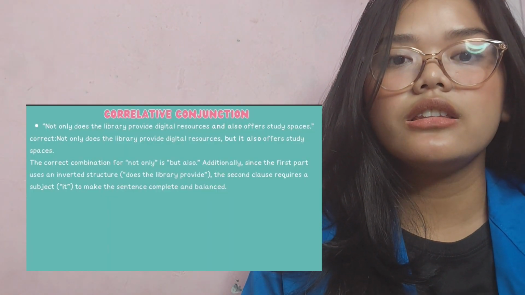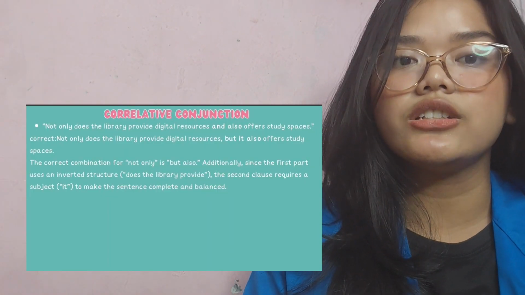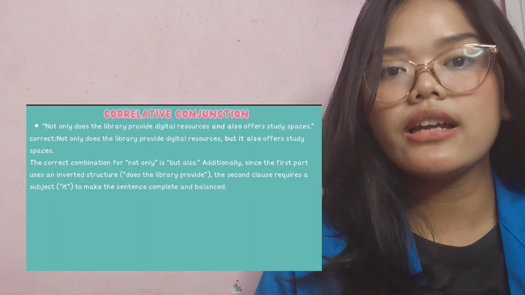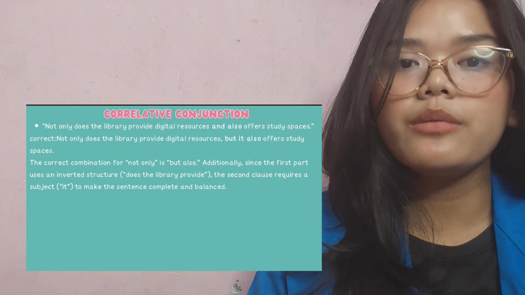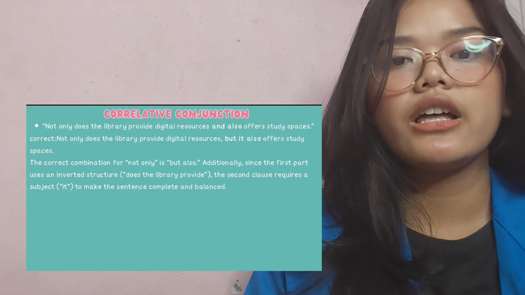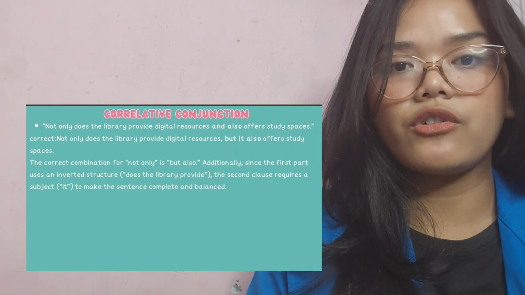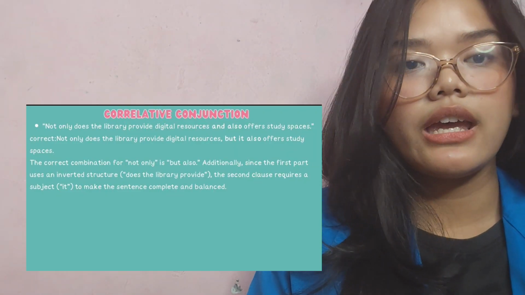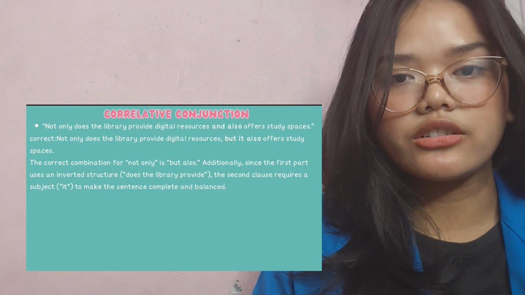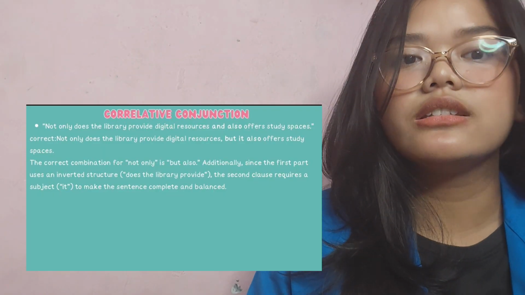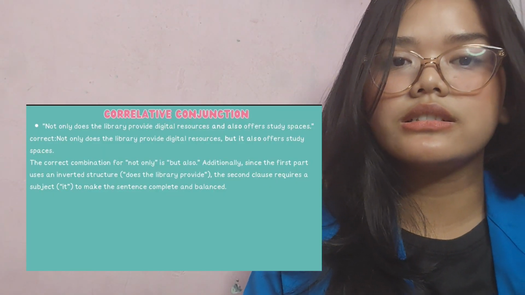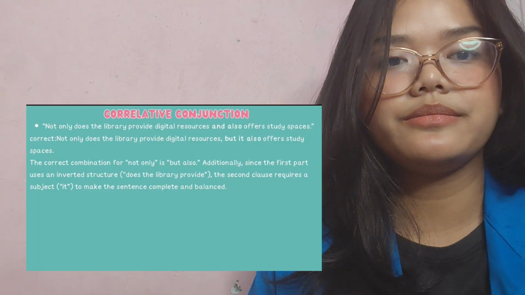Next is "Not only does the library provide digital research and also over study space." Correct: Not only does the library provide digital research but it also offers study space. The correct combination for not only is but also. Additionally, since the first part uses an inverted structure, does the library provide, the second clause requires a subject, it, to make the sentence complete and balanced.